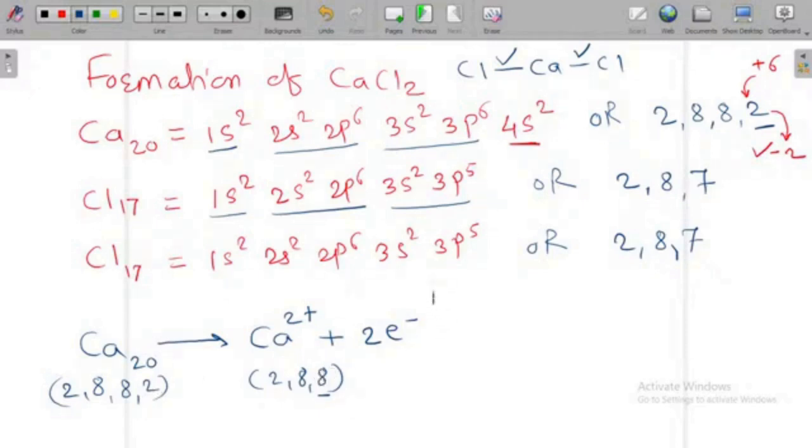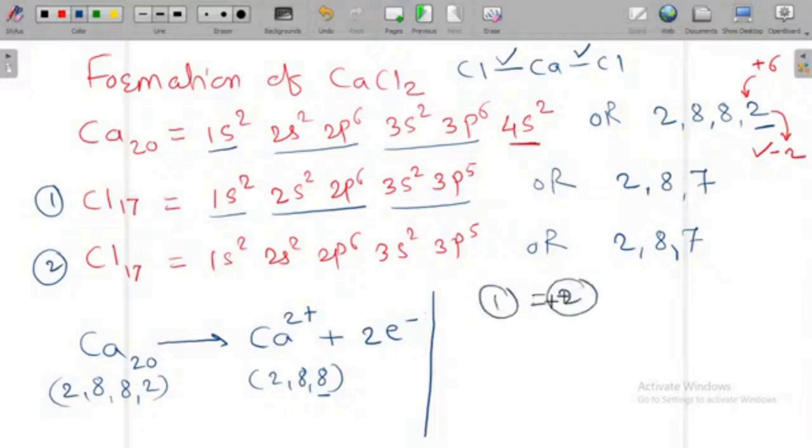Similarly, I work this for two chlorine atoms which are given over here. This is first chlorine, this is second chlorine. Both these chlorine atoms are the same elements. That's why they have the same loss or gain of electrons. This chlorine, atomic number 17, accepts one electron, as we have already seen in the last example for sodium chloride.